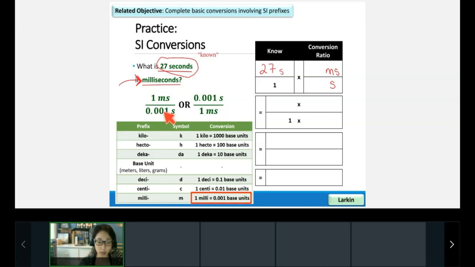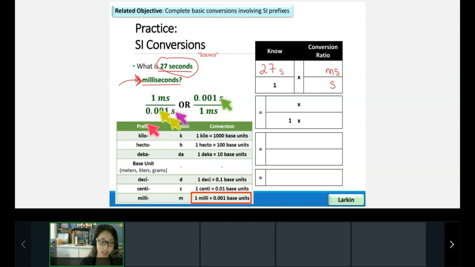Go ahead and point for me on the board. Should I use the one on the left or the one on the right? Again, I need a conversion ratio that has milliseconds on top and seconds on the bottom. Use your colored pointer and point for me which of my two fractions here fulfills that. Which of my two fractions has milliseconds on the top and seconds on the bottom?